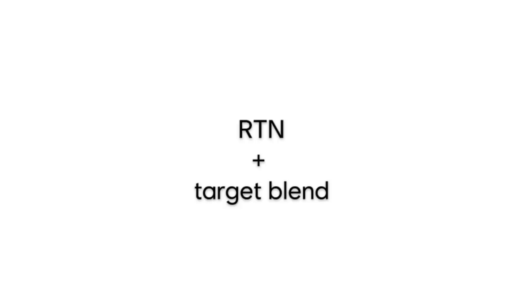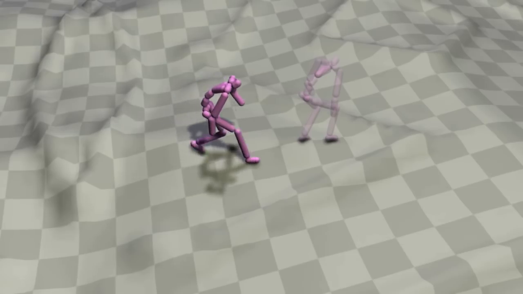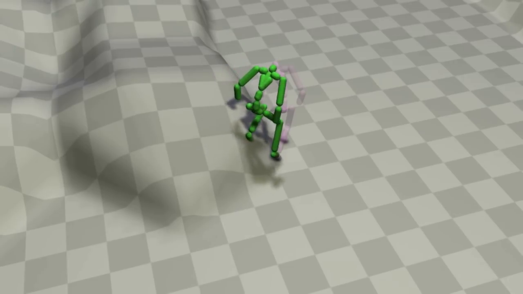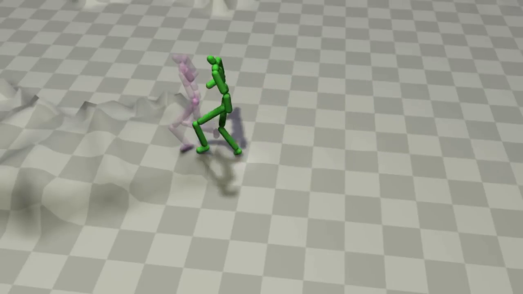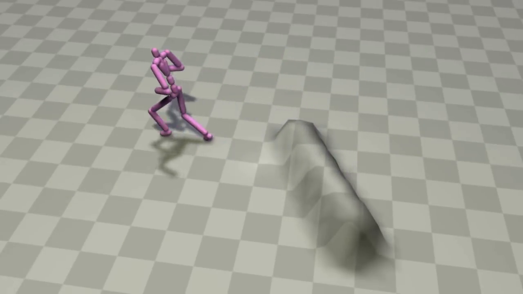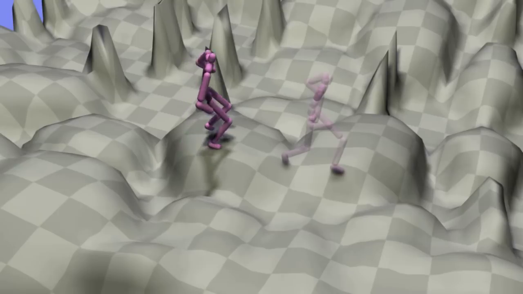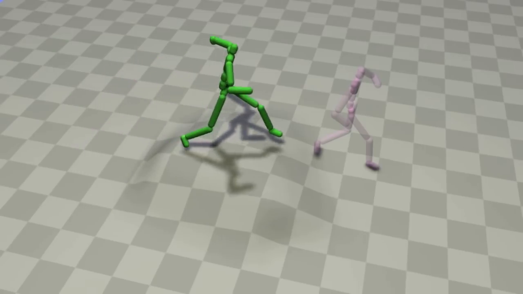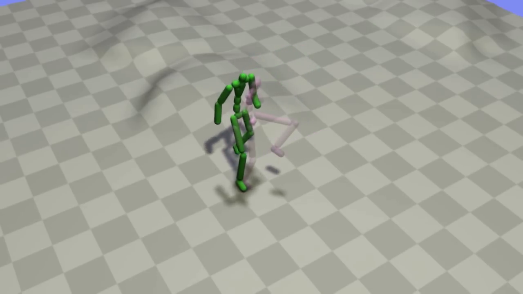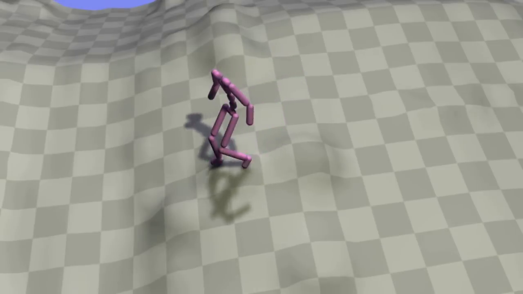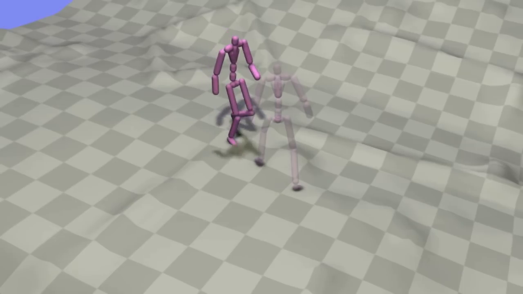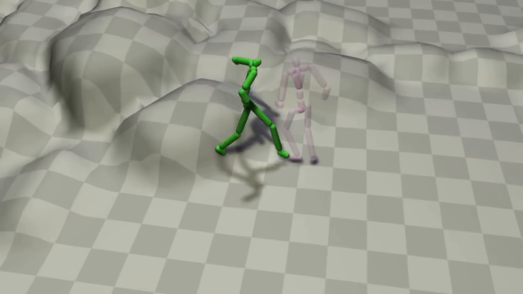Here are more results of our method with a target blend post-process that smooths out the end of transition error. We use the target information to smoothly correct the generated transitions. This can work only if the end pose is close enough to the target. Diverse locomotion and terrain traversal skills are successfully reproduced by the network.